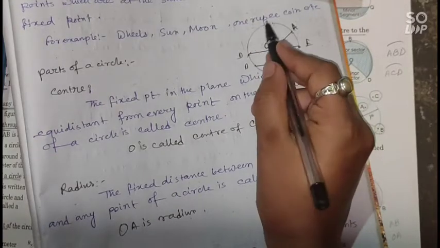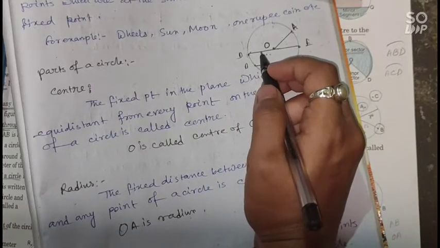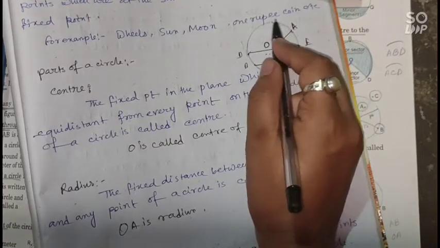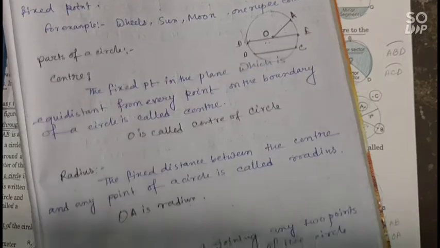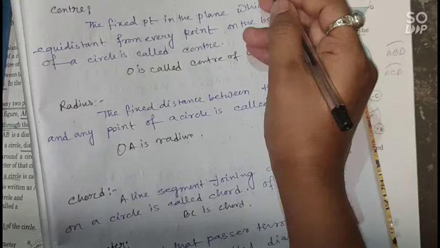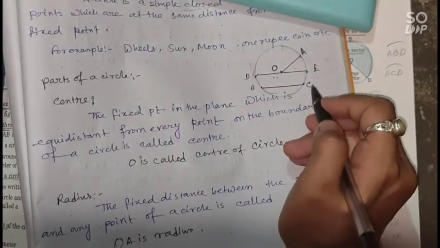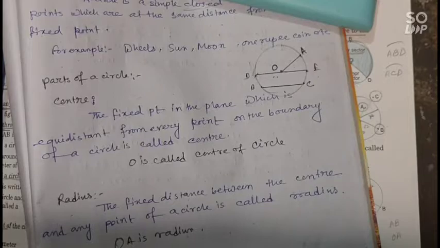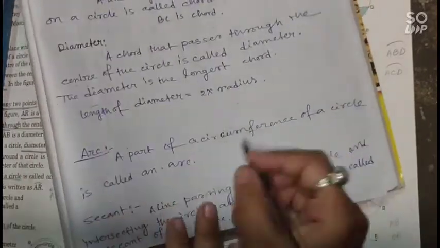So this is the circumference. So if I take any part that is AD, AD is the part of this circumference. So AD, AE, or EC, this is the part of the circumference. So all these are called the arc.